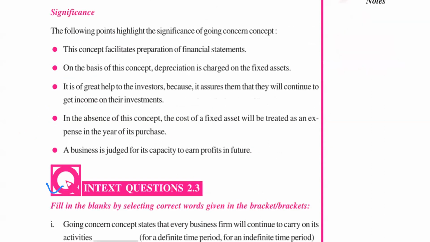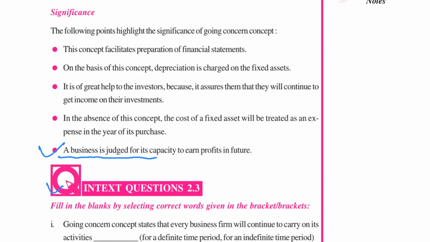Then the next importance is what? A business is judged for its capacity to earn profit in near future. So what happens? When a businessman assumes that my business will run for a long period of time, accordingly he plans his profit and loss, accordingly he plans everything, right? He judges that in the next year I will earn this amount of profit, after that I will earn this amount of profit.